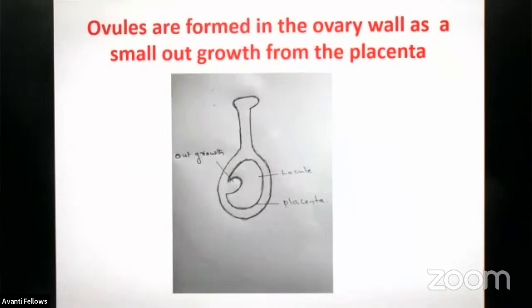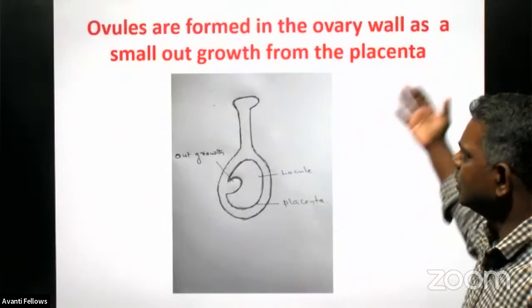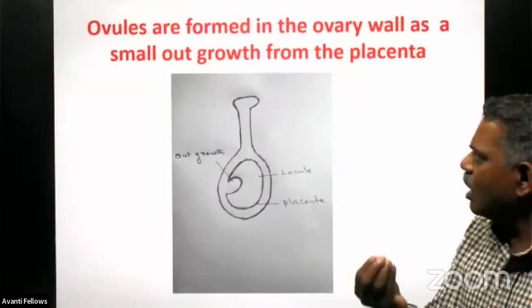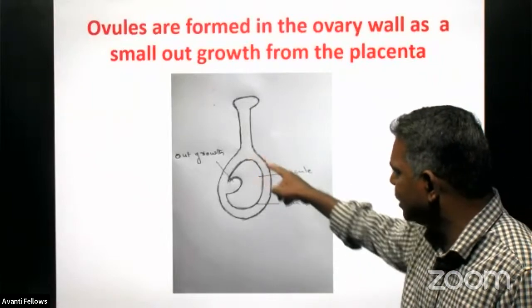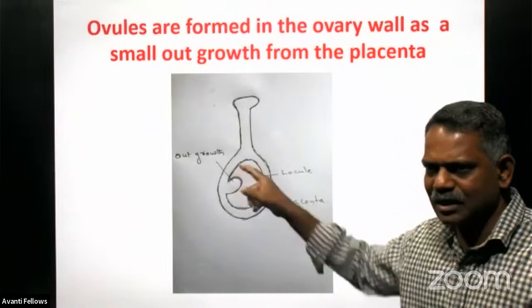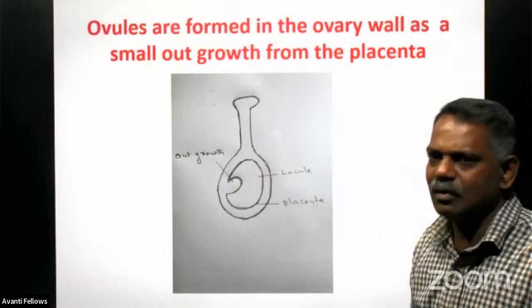Let us see how ovules are formed in the ovary wall, and what are the events happening during the process of megasporogenesis. Ovules are a small outgrowth from the placenta. This is the placenta, and this is called the locule in which the ovule is getting developed. There is a space in the ovary, we call it the locule only.